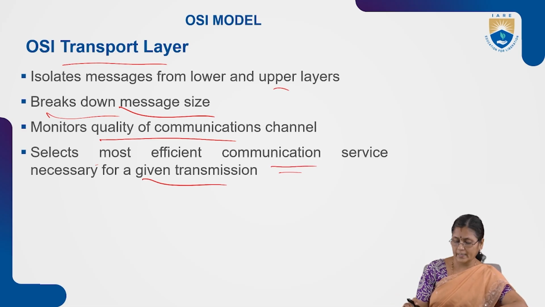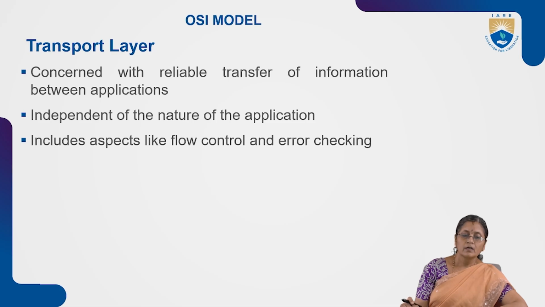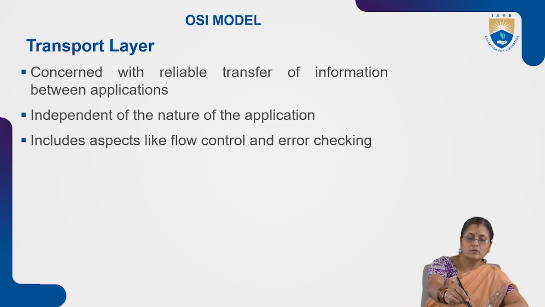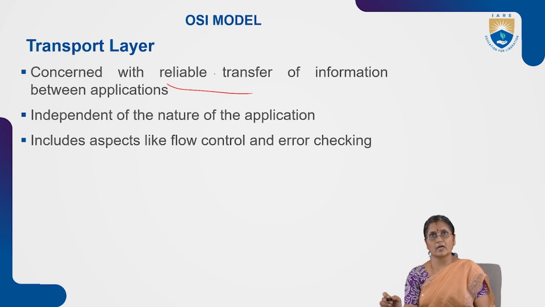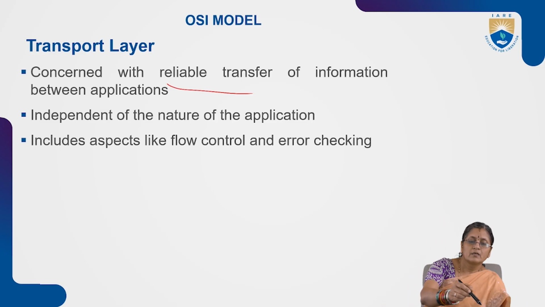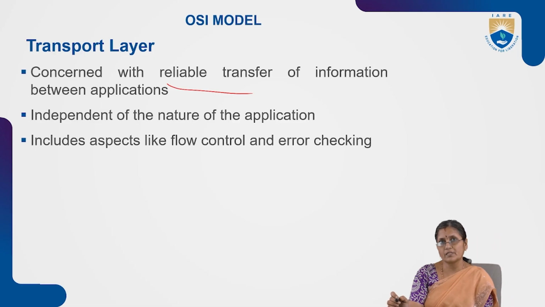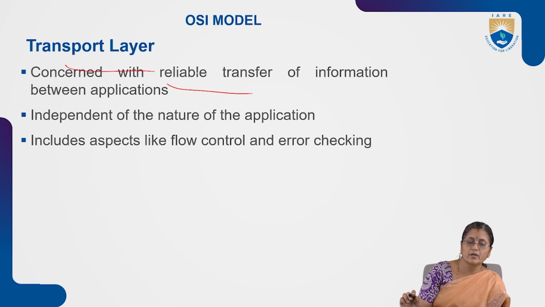The transport layer also delivers reliable transfer of data information. It is independent of the nature of the application.